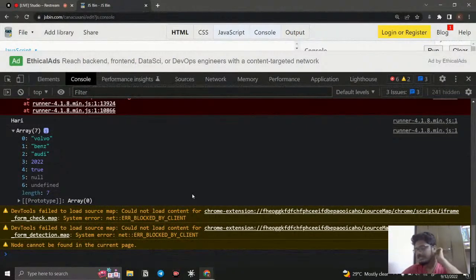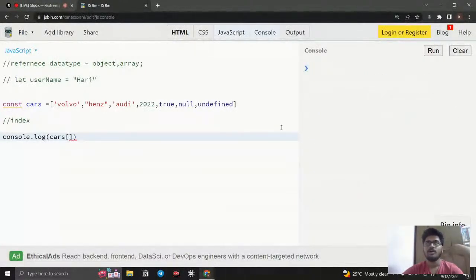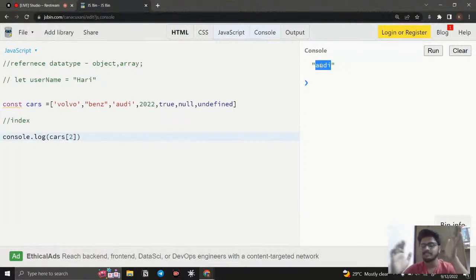Okay, so first we see how to access an element. For accessing an array element, you need to call that array, and for the index, you use the square bracket. Same as when declaring an array, here you use the square bracket, and inside this you can call the index, which index value you need to access. For example, if I want Audi, what index is it? The index starts from 0, 0, 1, 2. So if I call 2 and I run this, you can see Audi is there.